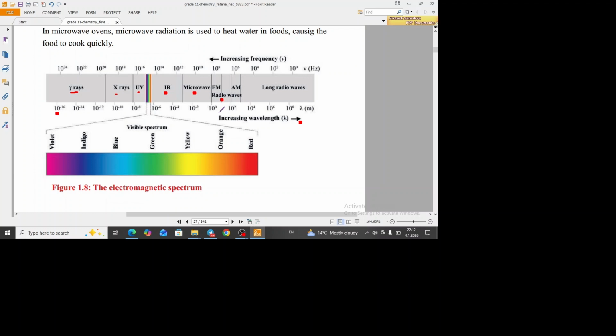That is why electromagnetic spectrum arranges all electromagnetic radiation from the lowest to the highest wavelengths, as well as arranges all electromagnetic radiation from the highest energy to the lowest energy. Again, the third one arranges all electromagnetic radiation from the highest frequency to the lowest frequency. This is the principle of electromagnetic spectrum.